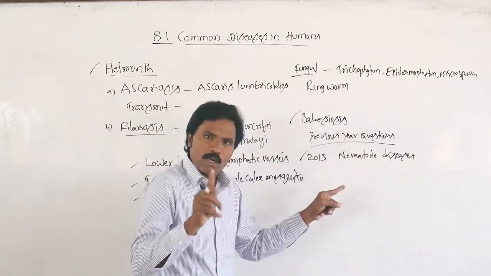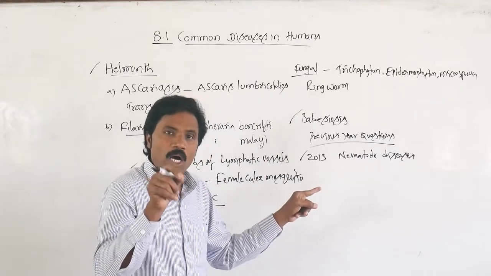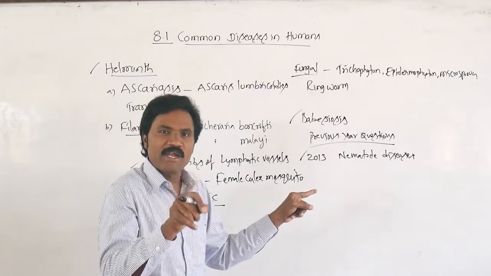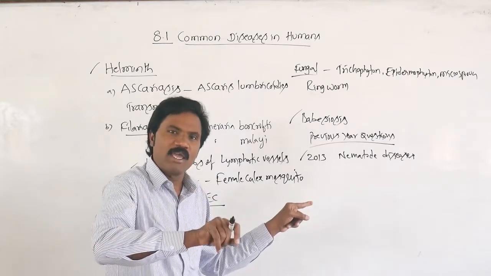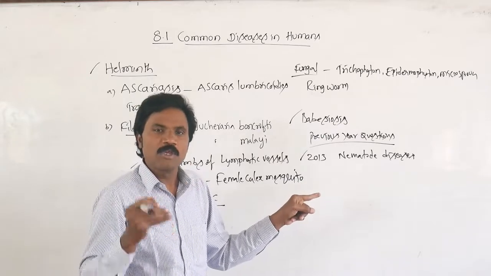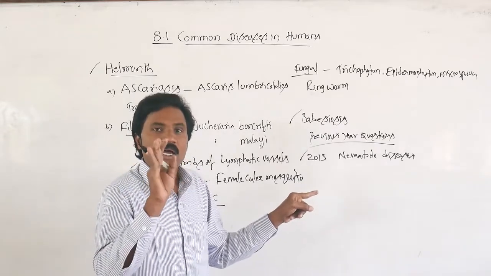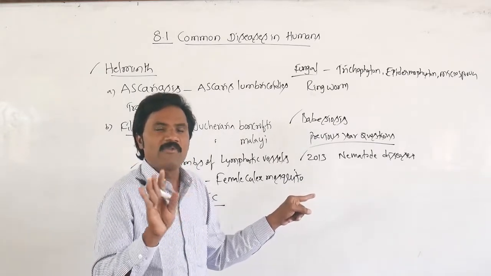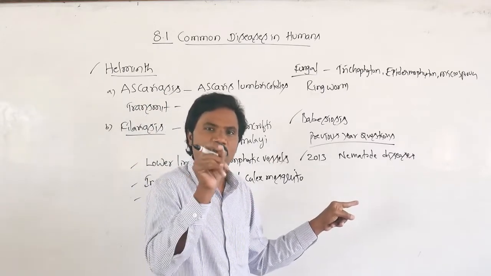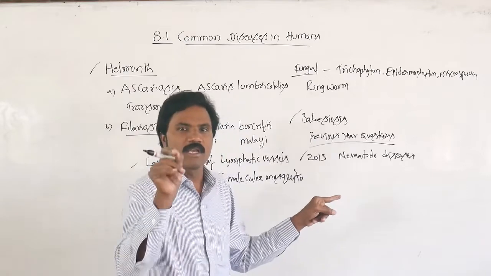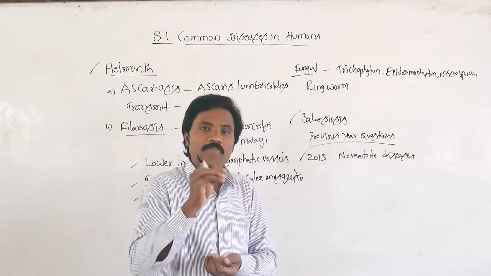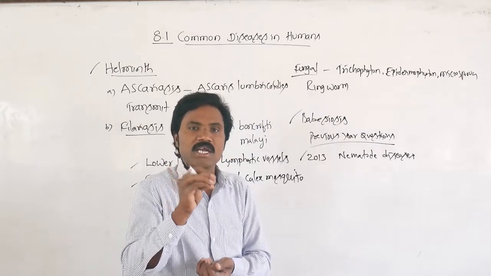In that, one question they asked: how does Ascaris lumbricoides transmit from infected area to healthy persons? They have given multiple options. What is the correct option? Contaminated food and water. The infected eggs transmit through contaminated food as well as water. Then another question they asked: where does the filarial worm generally live?